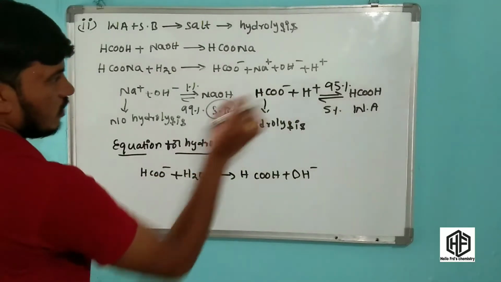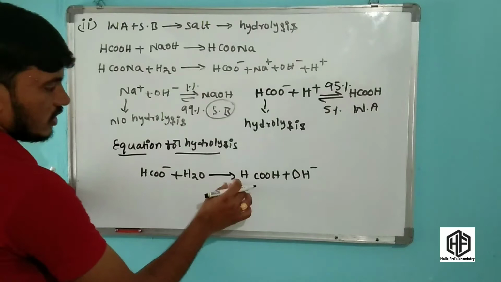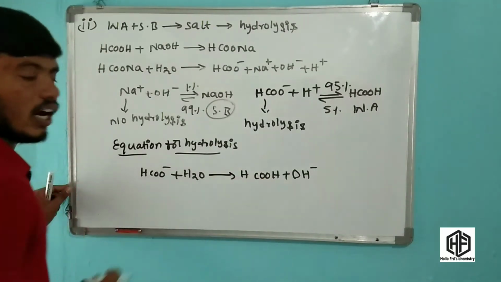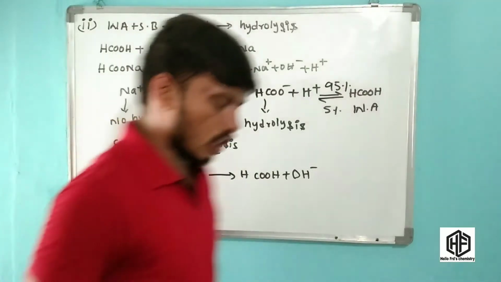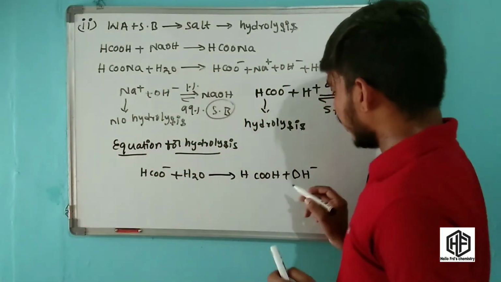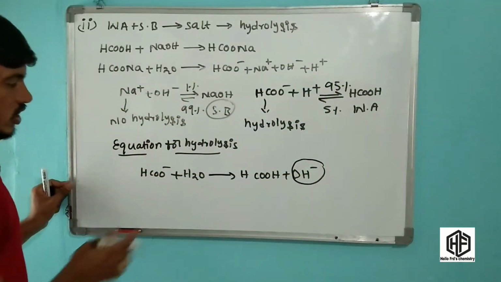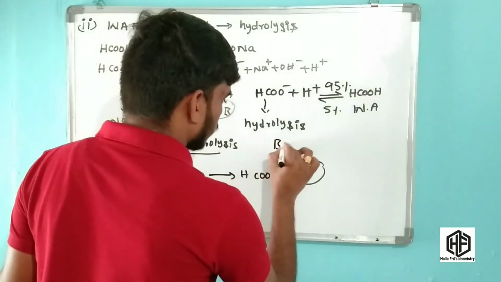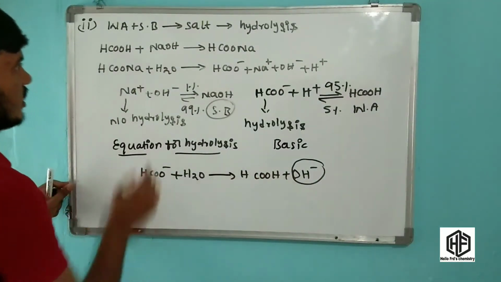HCOO minus reacts with H2O and this gives HCOOH plus OH minus. Now this is the weak electrolyte. In the hydrolysis of the salt of a weak acid and strong base, OH minus ions are present in the solution. This solution is called a basic solution, friends.